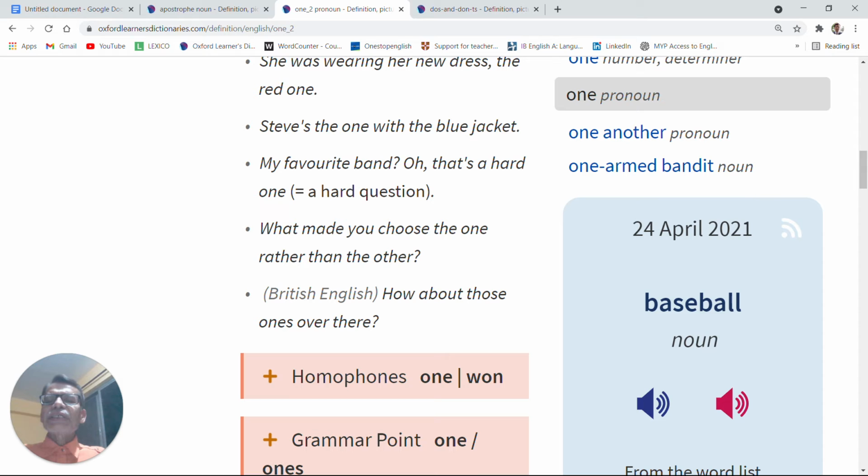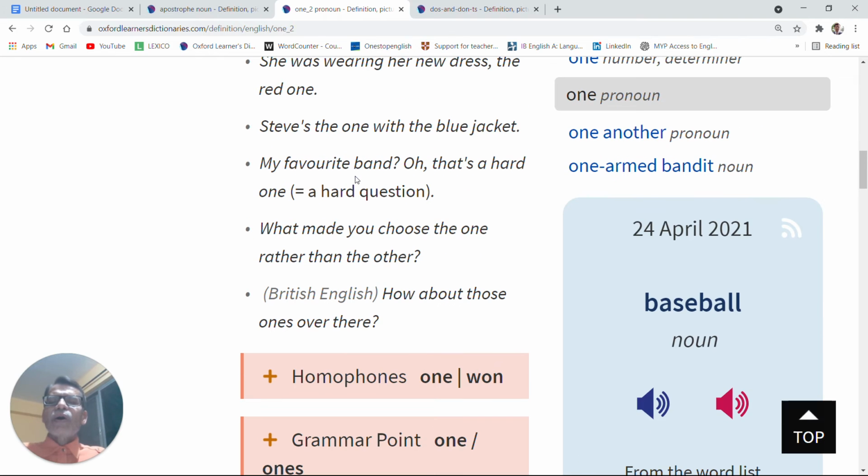Steve's is the one with the blue jacket. Some people are standing at a distance, and somebody is pointing towards a gentleman or boy who needs to be identified as Steve. So the person says, Steve's the one with the blue jacket. Look at the one. Steve is the one with the blue jacket.